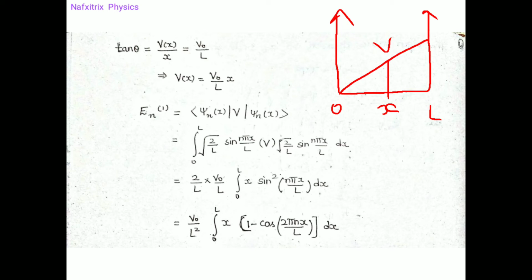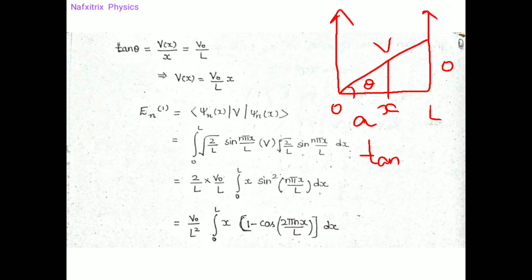Now from this if we see, this is a triangle and this is also a triangle, right angle triangles. Here let us suppose the angle is theta. From the diagram, tan theta is opposite side by adjacent side.